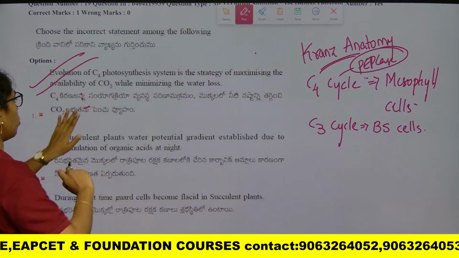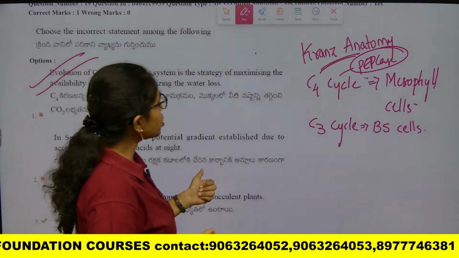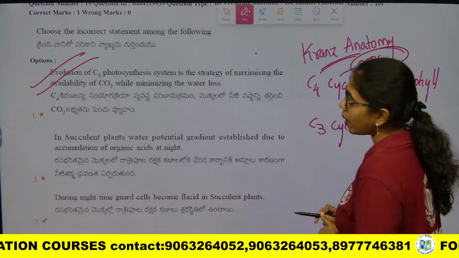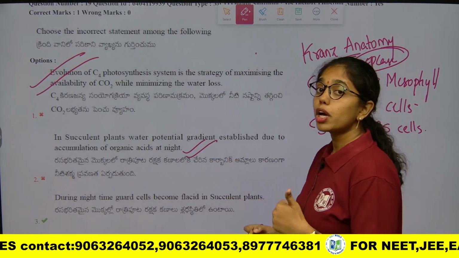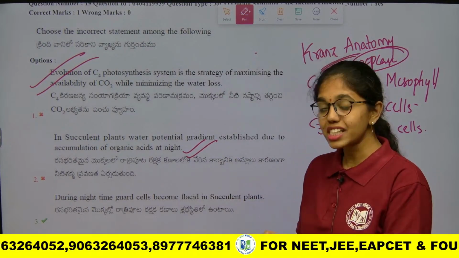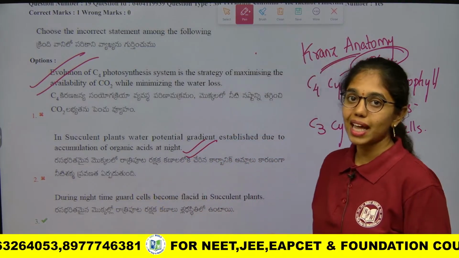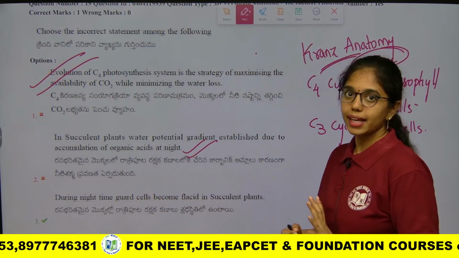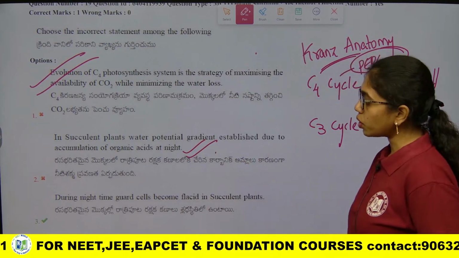So this is correct only. Next. In succulent plants, water potential gradient is established due to accumulation of organic acids at night. True, because of the CAM cycle at night time the carbon dioxide is fixed forming oxaloacetic acid, ascorbic acid, oxalic acid, which are organic acids, and they are stored inside the vacuole. This is a correct statement only.